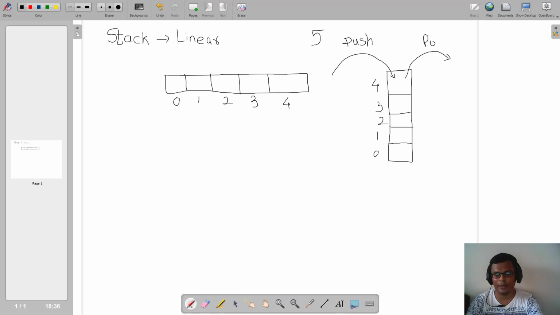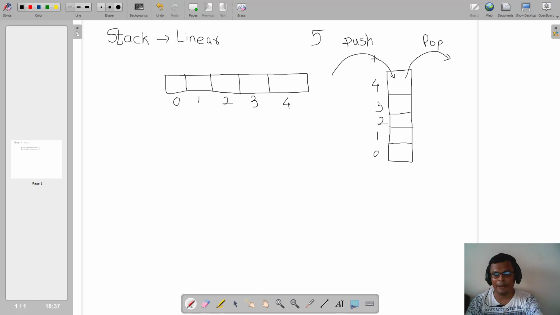The operation that I'll be applying is called pop. So these two are the standard operations as far as stack is concerned. Push is the operation to push the elements in the stack, so it is a kind of insert operation, we can say. And pop is the operation for removing the elements from the stack. So we can consider this as a delete option from our stack.